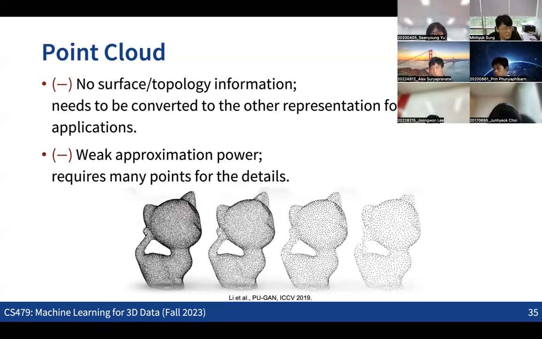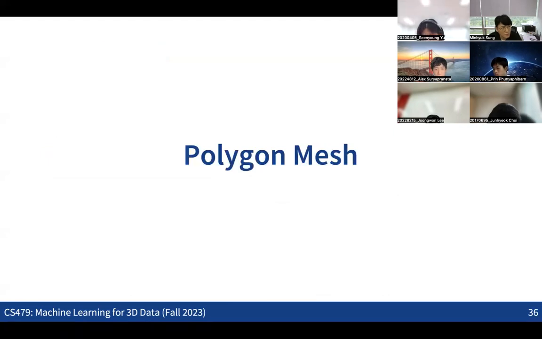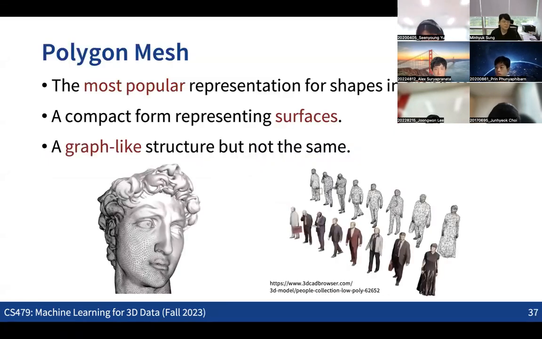The other type of representation for 3D data is the polygon mesh. The polygon mesh is the most common and popular representation for 3D data.